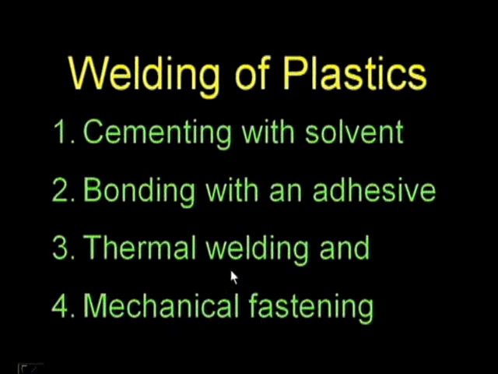And mechanical fastening is joining of plastics by certain temporary fasteners like screws, bolts, nuts, rivets, etc. Now, let us see in detail about thermal welding and ultrasonic welding, but briefly let us go through the different types first.